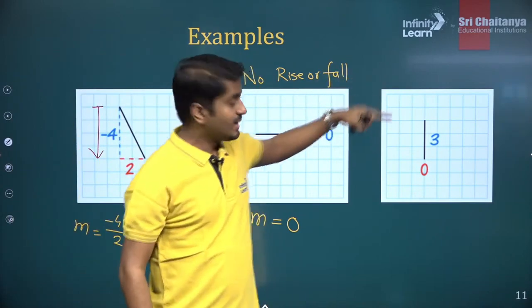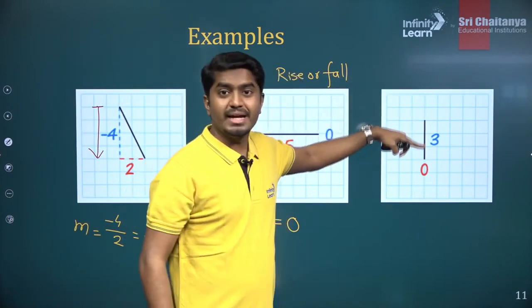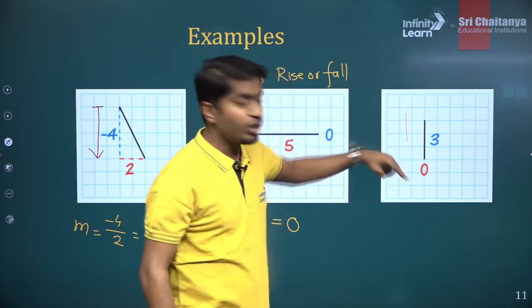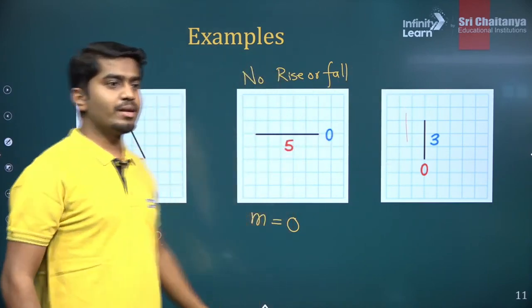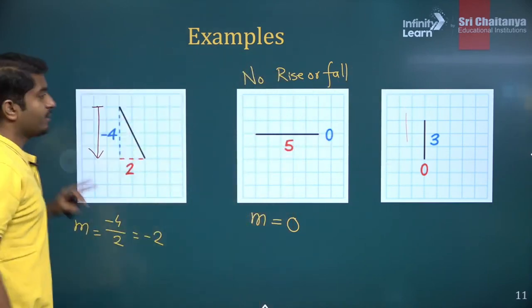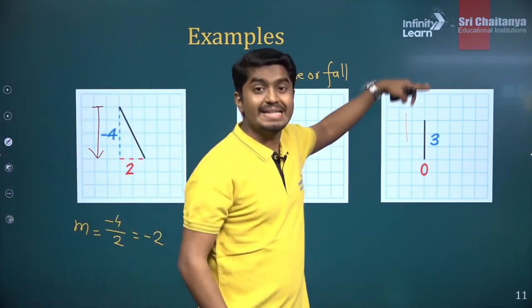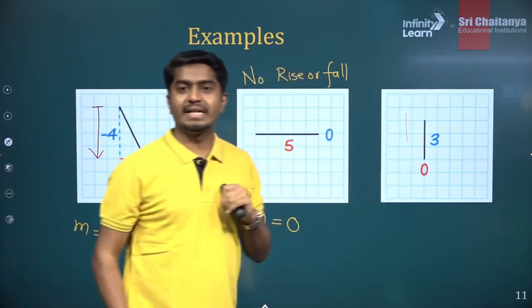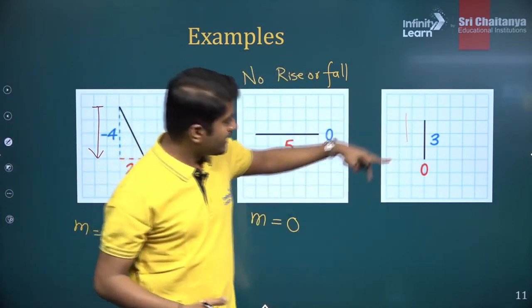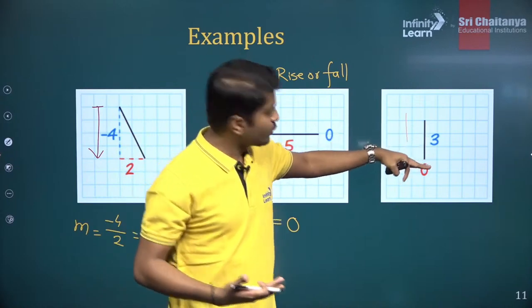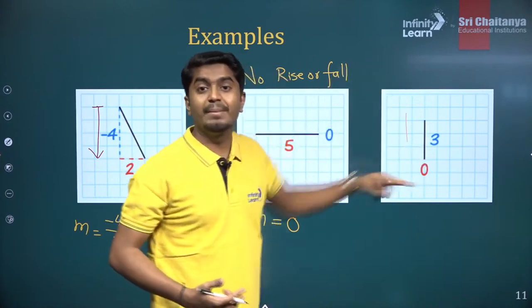In this one, can you tell me if it is a rise of 3 or a fall of 3? Who can tell me? If it is increasing by 3 or decreasing by 3? We can't say, na? Here it is very difficult to tell if it is going up or coming down.